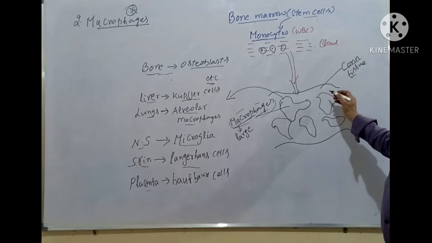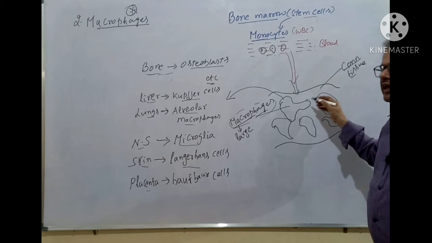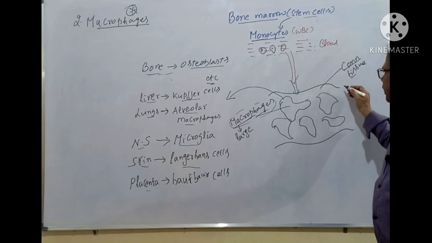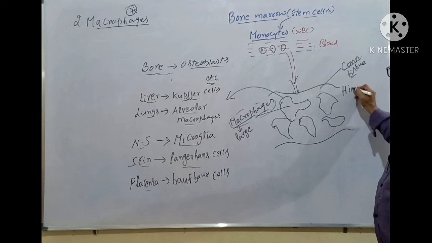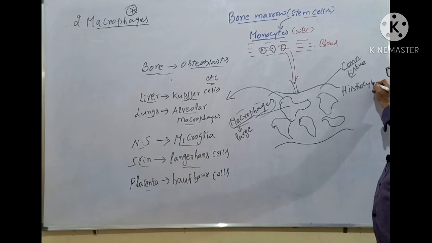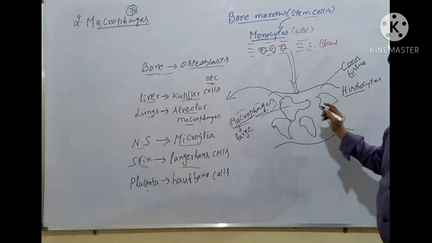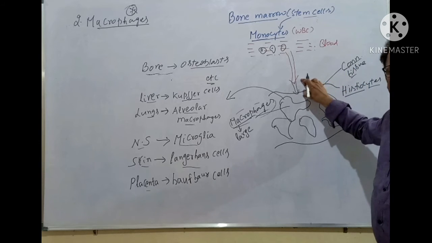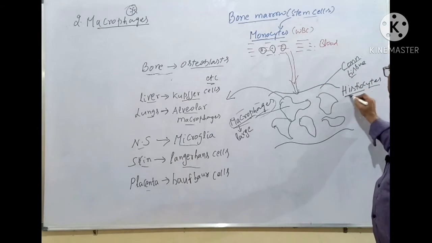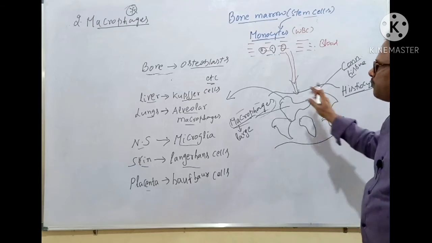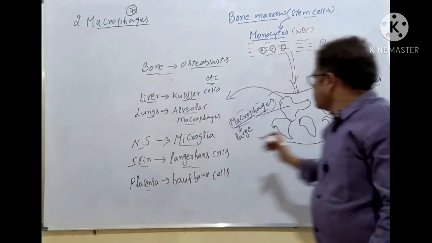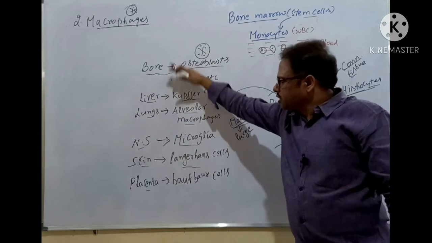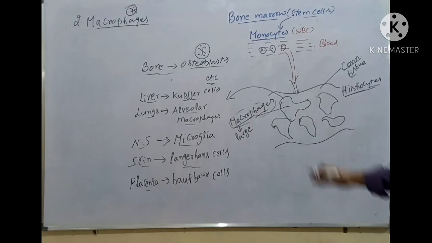Now, most macrophages are retained in the connective tissue, and they are called histiocytes. Histio means tissue, isn't it? Cyte means cell. So the macrophages which are retained in the connective tissue are called histiocytes. This is the present discussion. Clear? Very, very important from the NEET point of view, a compulsory question. So whichever we are discussing now.